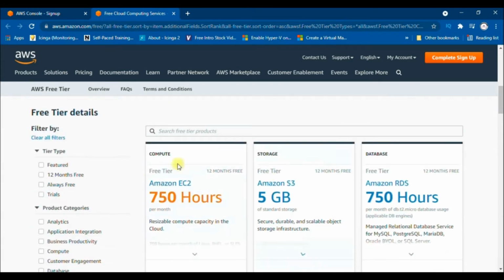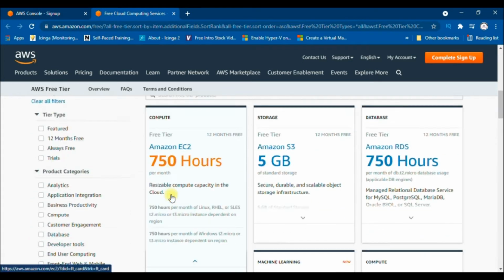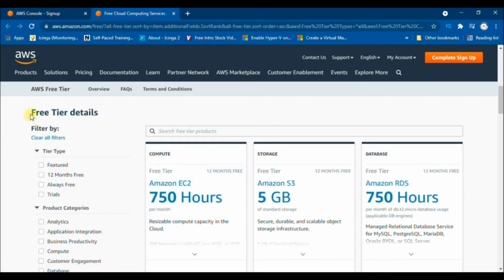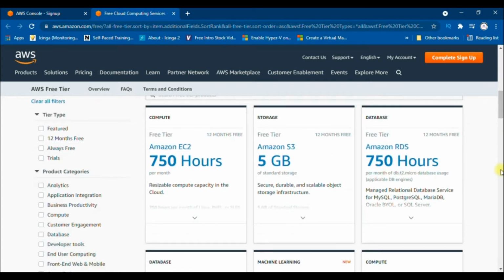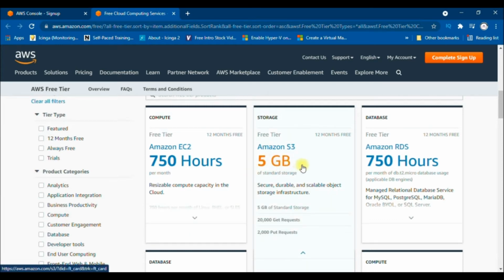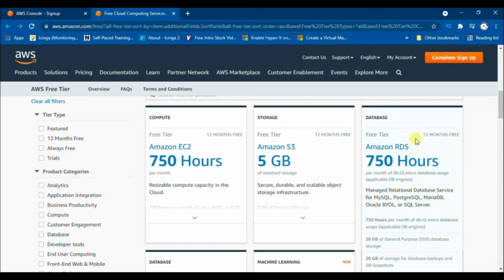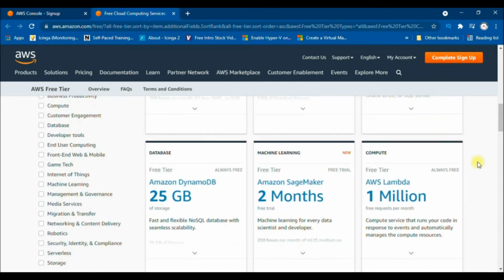So guys, here you can get many more products under free tier on AWS. Like Amazon EC2 about 750 hours per month for compute for 12 months free. Amazon S3 about 5 GB of standard storage for 12 months free. Amazon RDS about 750 hours per month. It is applicable for DB engines, that is database engines.